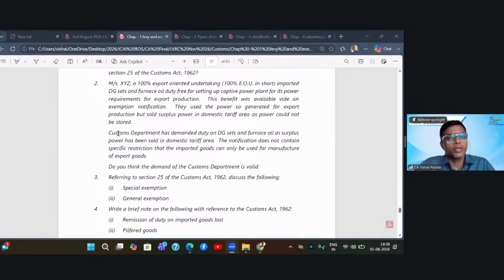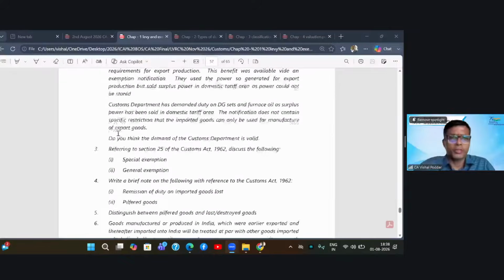So there is an EOU which imported some machinery which is used for producing electricity. And what they are doing is they are using this DG set for the production of electricity in their factory. And whatever is the excess electricity produced, they have sold it in the domestic market.